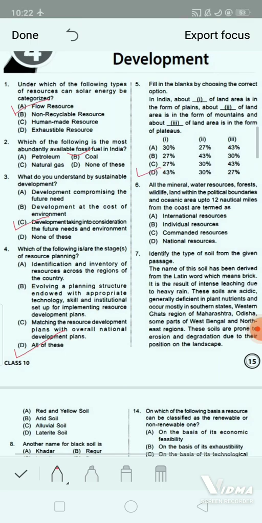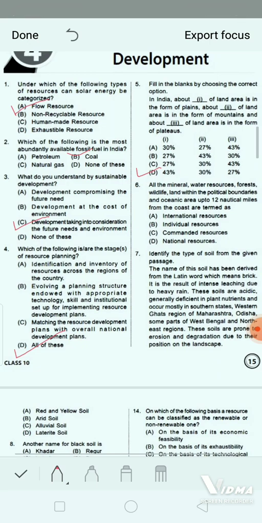That is, first one, in India, about dash of land area is in the form of plains. That is 43%. Next, about dash of land area is in the form of mountains. That is 30%. And about dash of land area is in the form of plateaus. That is 27%. So, coming to next question.